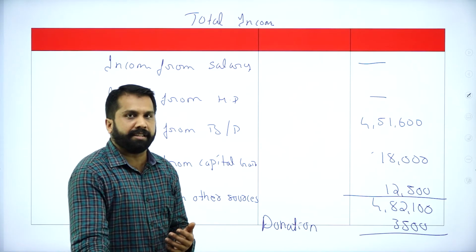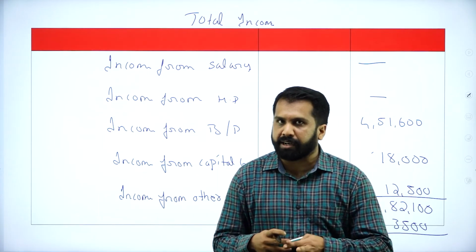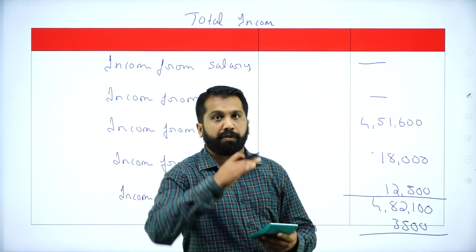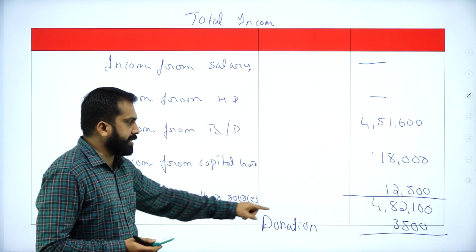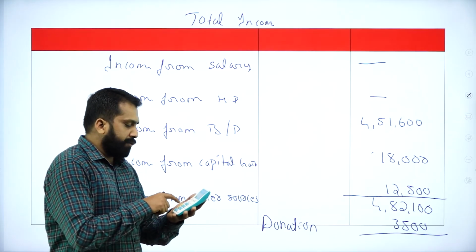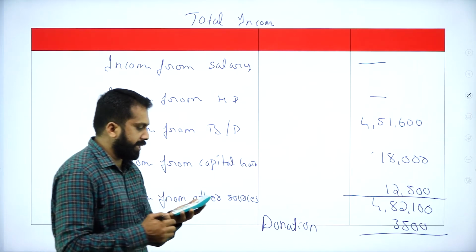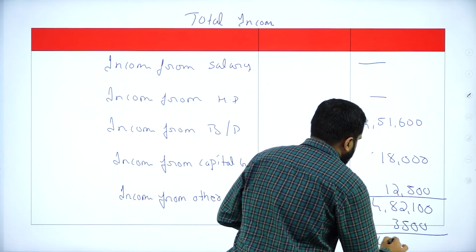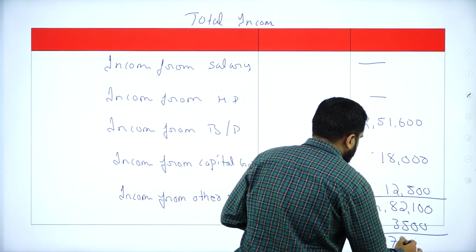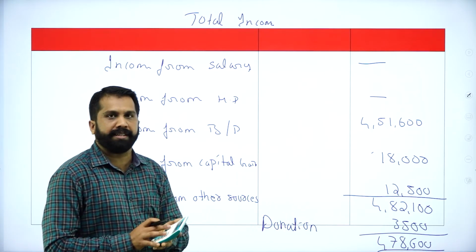If it is related to the Prime Minister, Rajiv Gandhi, Indira Gandhi, or Jawaharlal Nehru, we are supposed to go for half donation. Here nothing is mentioned, so we assume 100%. 4,82,100 minus 3,500, I got 4,78,600. This we call your total income.